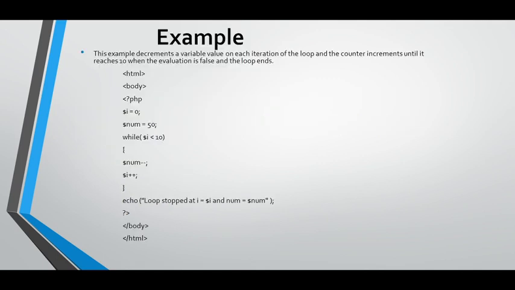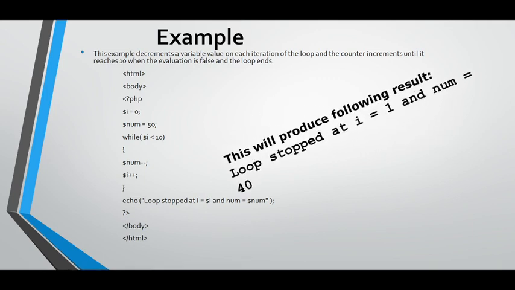So this is the while loop statement example program. I is 0, num is 50, while I is less than 10, num has to be decremented with minus minus, and I plus plus. I plus plus is there because here I is 0. If I wants to become 1 or 2 like that, you have to give the I plus plus statement, which means the post increment statement. And my output will be, see here, loop stopped at I is equal to 1 and num is equal to 40.